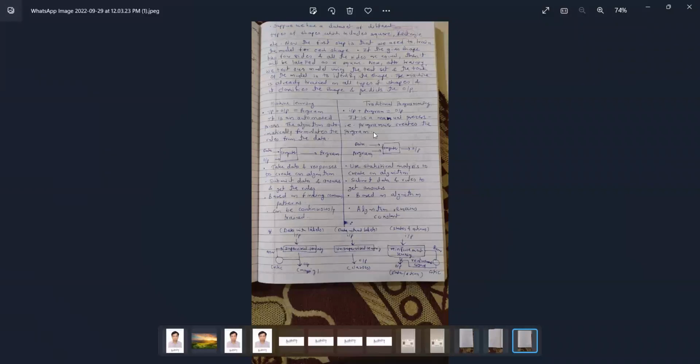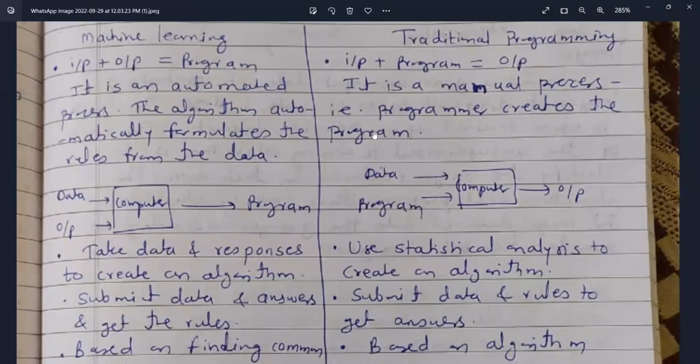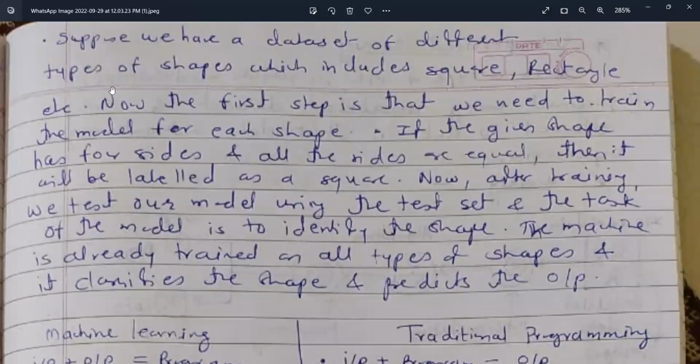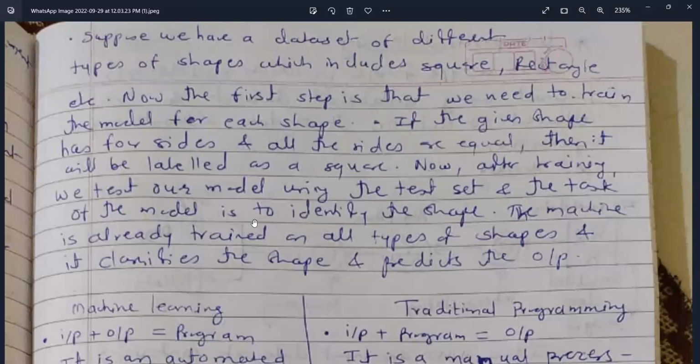Explain the working. Suppose we have a data set of different types of shapes, which includes square, rectangle, etc. The first step is that we need to train the model for each shape. If the given shape has four sides and all the sides are equal, then it will be labeled as a square. After training, we test our model using the test set, and the task of the model is to identify the shape. The machine is already trained on all types of shapes, and it classifies the shape and predicts the output.